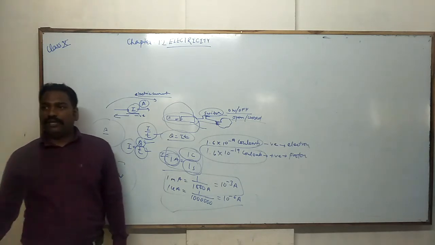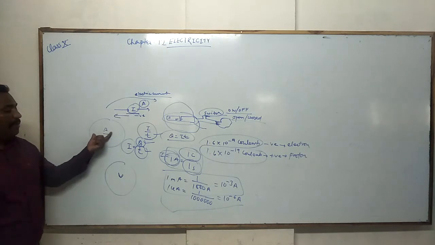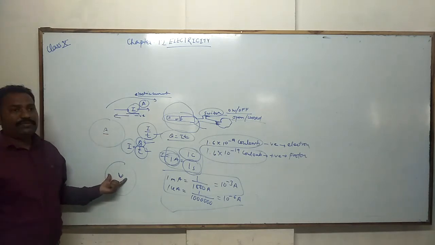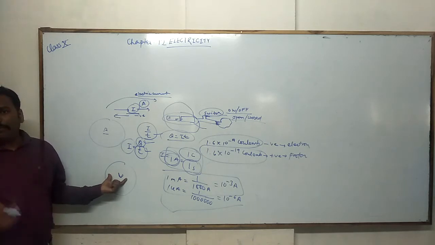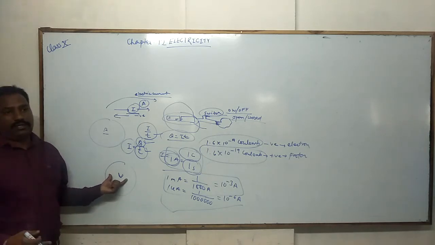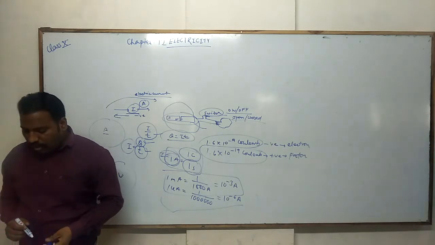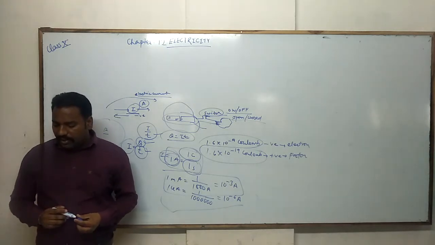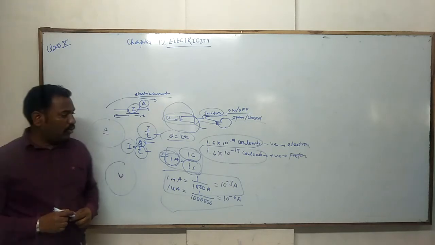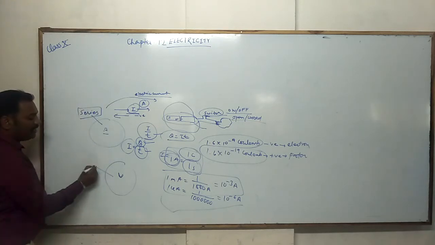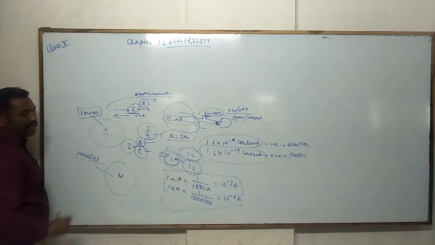So what is the main difference here? This ammeter measures electric current in ampere. This V, the voltmeter, measures voltage or potential difference in volt. An instrument called an ammeter measures electric current in the circuit. It is always connected in series, and the voltmeter is always connected in parallel.